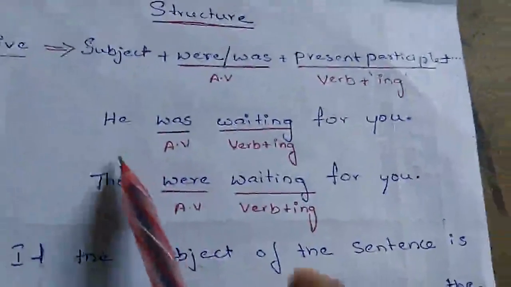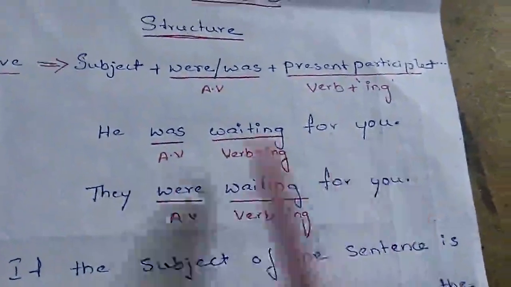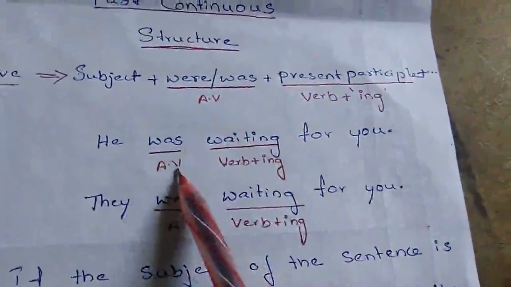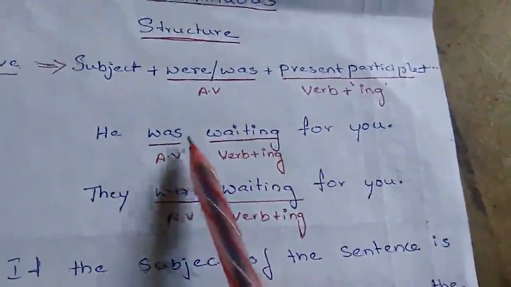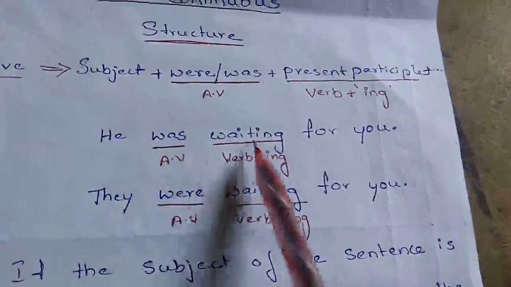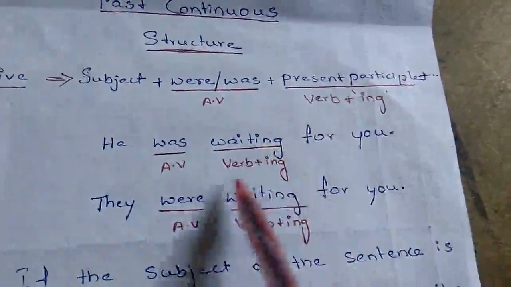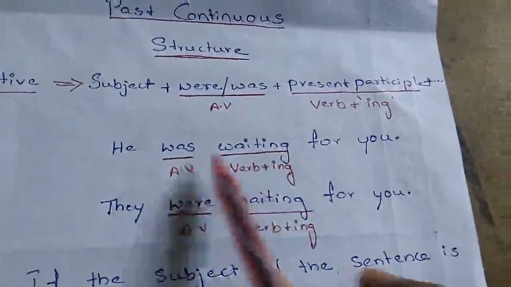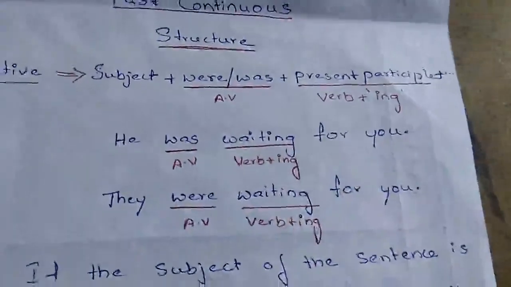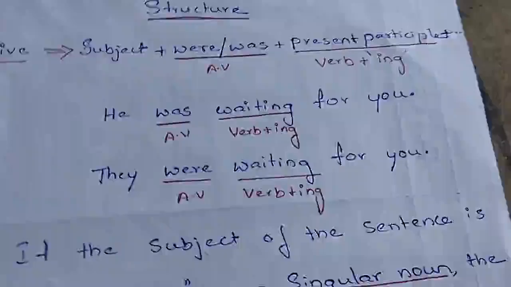Take this example. He was waiting for you. Was is the helping verb which we are using here. That is be form, the past be form. So he was waiting. Waiting is the main verb which is used in present participle form, that is verb plus ing form. He was waiting for you. That means some action which was in progress in past.